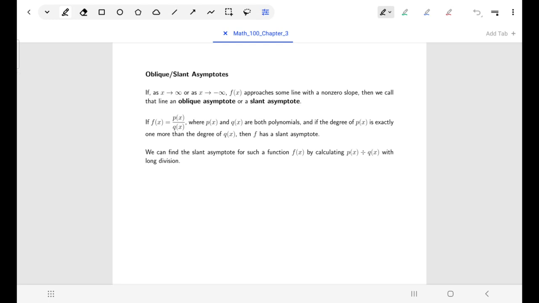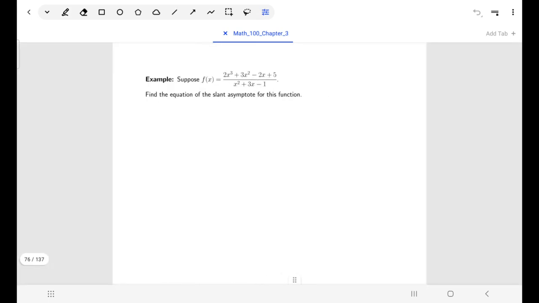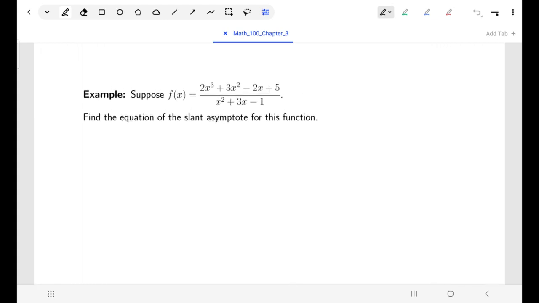So as we saw in the previous examples, if we wanted to find a slant asymptote, we just have to do that via division, and our quotient is our slant asymptote. So taking a look at this one, just visually looking at it, I can see the top has degree 3 and the bottom has degree 2.